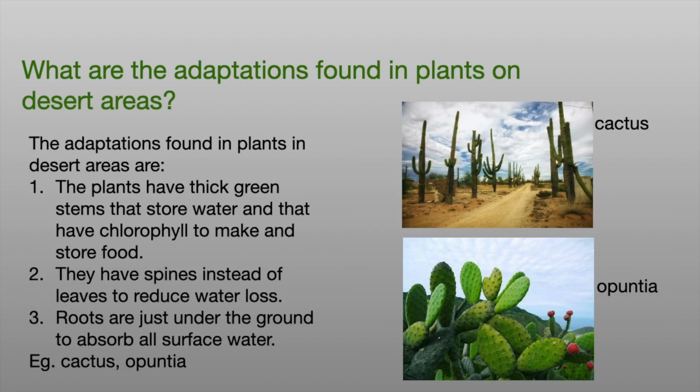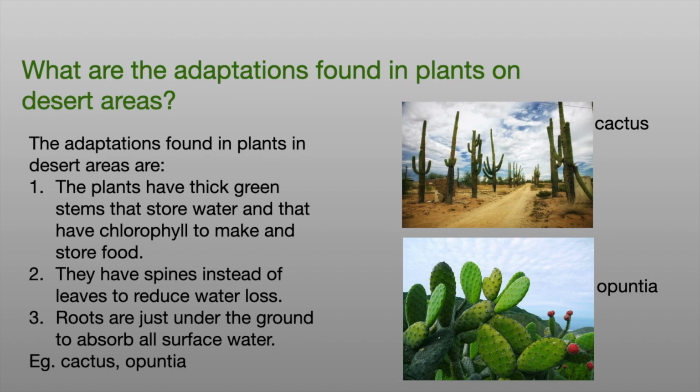What are the adaptations found in plants in desert areas? The adaptations found in plants in desert areas are: the plants have thick green stems that store water and that have chlorophyll to make and store food. They have spines instead of leaves to reduce water loss. Roots are just under the ground to absorb all surface water.